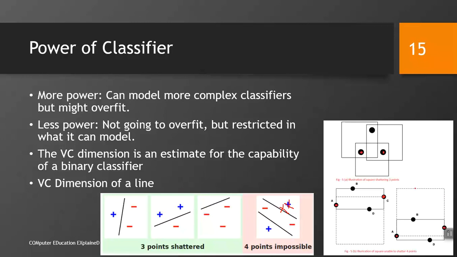In this example, you can see an illustration of a square shattering 3 points. So, this square can shatter 3 points. We have 2 negative examples and 1 positive example, for example. So, it can classify them. This one cannot classify them, because it is having 2 in the same. However, if we draw this over here, again there would be a problem. Similarly, you can understand this example.